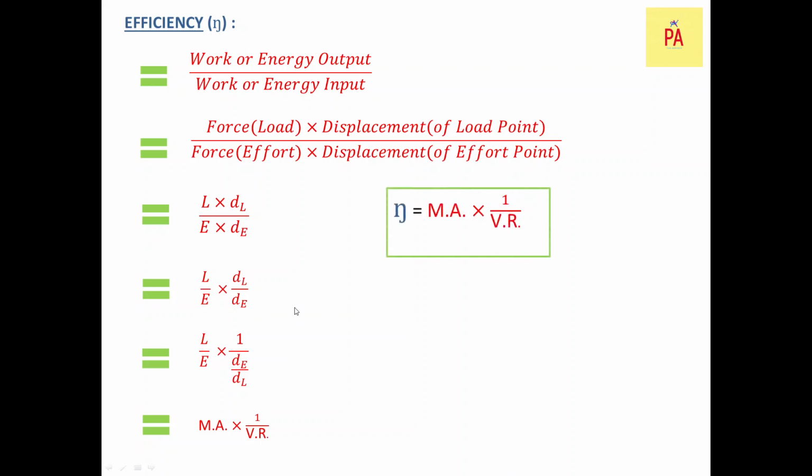Now the first formula we get is efficiency equal to mechanical advantage divided by velocity ratio. From here you can cross multiply, and it results in mechanical advantage equal to velocity ratio into efficiency. That's another one, and it's more linear and looks good compared to the first one. But again, I think you shouldn't mug up formulas. If you really want to mug up formulas, this is a much better option, what I feel, though it may differ in your understanding.